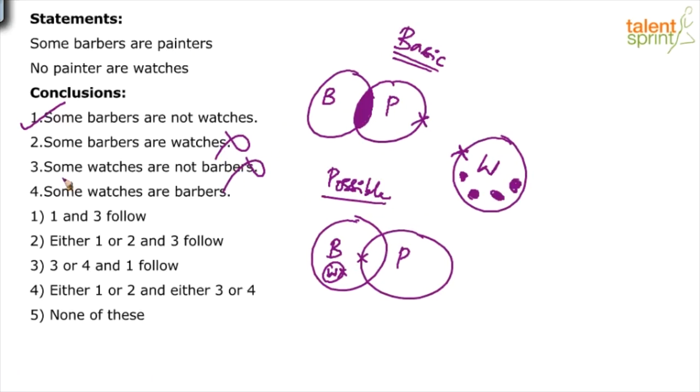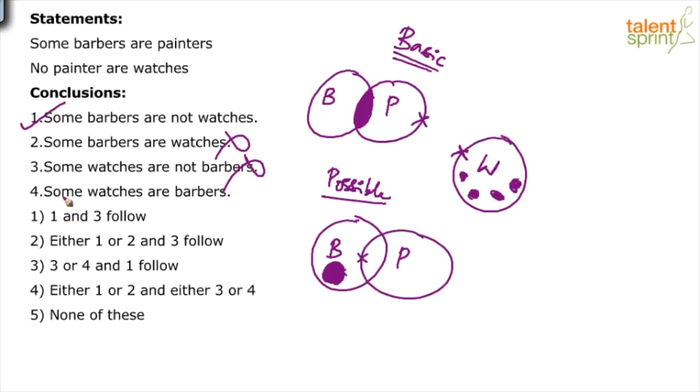Now look at conclusion 3. Some watches are not barbers. Tell me which watch is not a barber. All the watches have come inside barbers, right? All the watches, the full set of watches, say this circle here. All the watches have come inside barbers. And the moment all the watches are inside barbers, can we say some watches are not barbers? No. So that is the reason conclusion 3 is wrong.